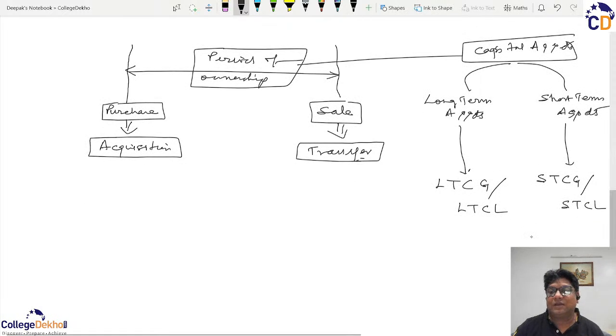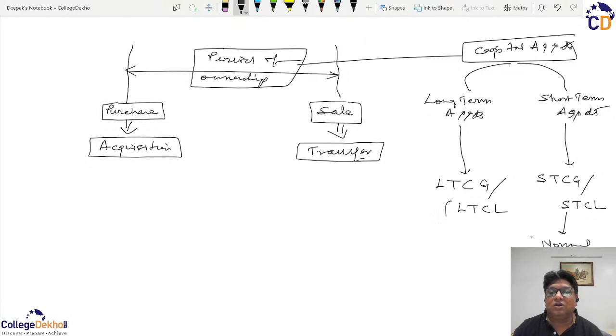These short term capital gains are primarily normal income unless specified, and this normal income will be subjected to normal slab rate tax. That is, the taxes will be as per the slab. That will be discussed in one of the sessions on calculation of tax.